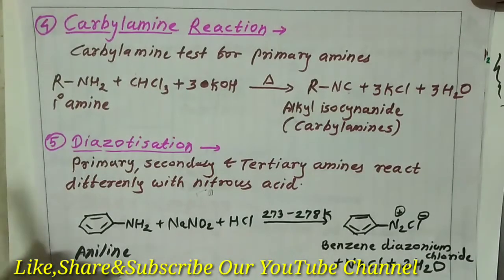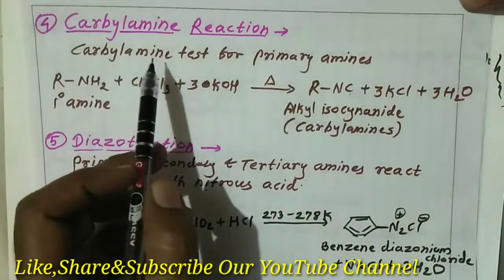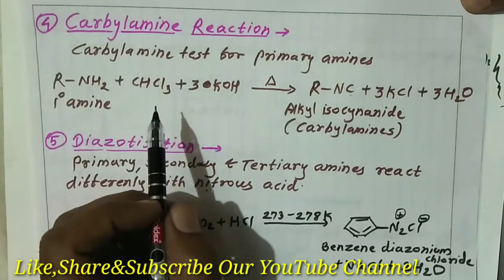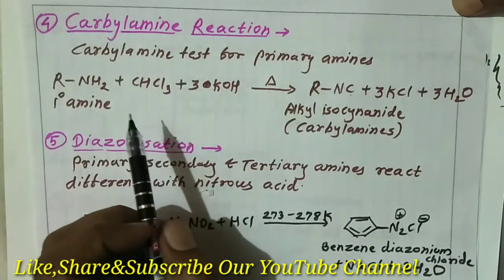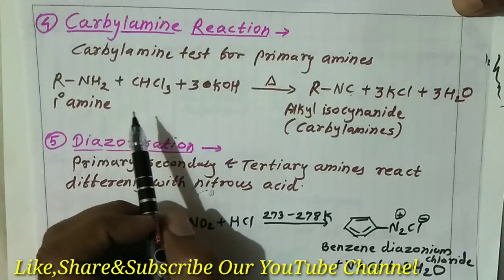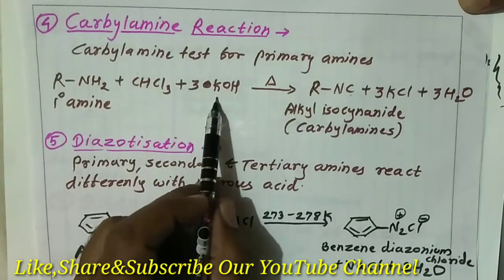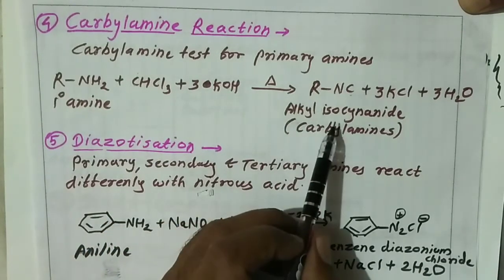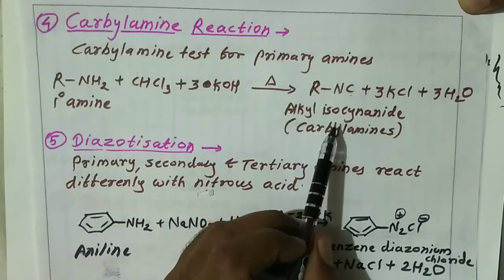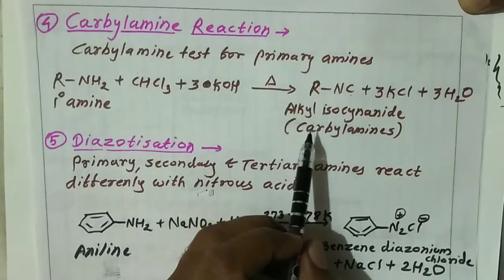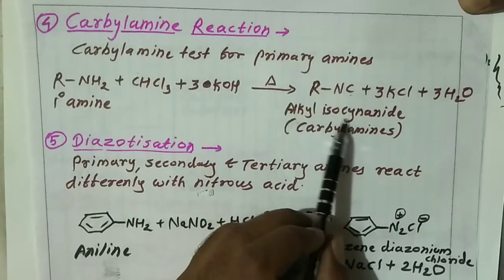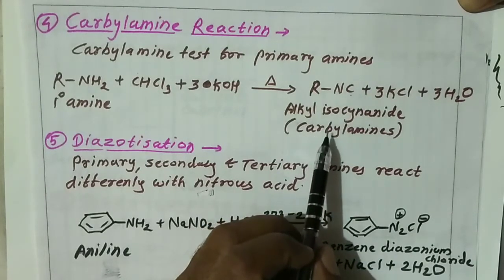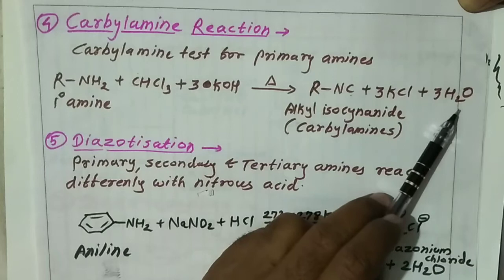Next reaction, friends, carbylamine reaction. The carbylamine test is used for primary amines in the laboratory. When the given substance reacts with chloroform and potassium hydroxide, we obtain alkyl isocyanide, and we confirm that a primary amine is present. The alkyl isocyanide, friends, RNC, is also called the carbylamine, plus potassium chloride and H2O.